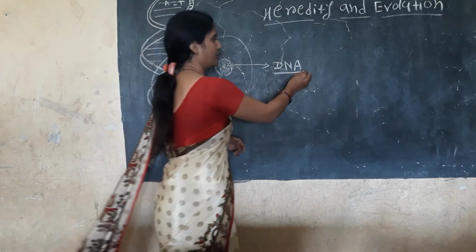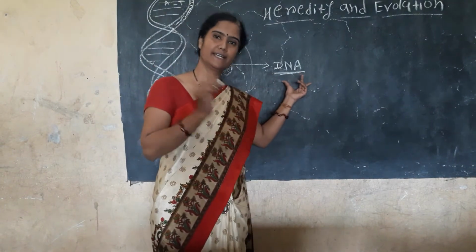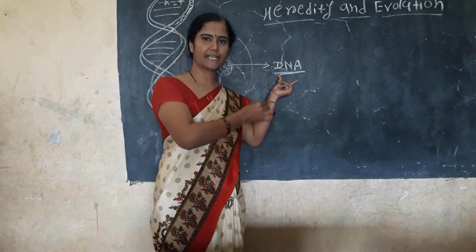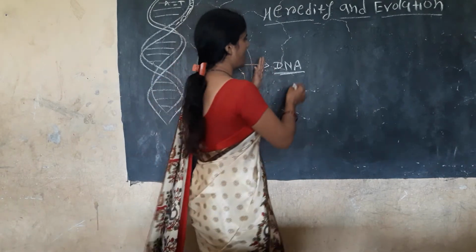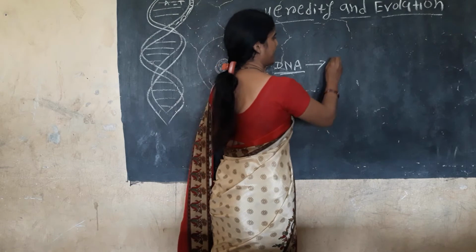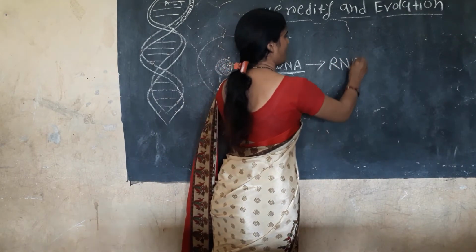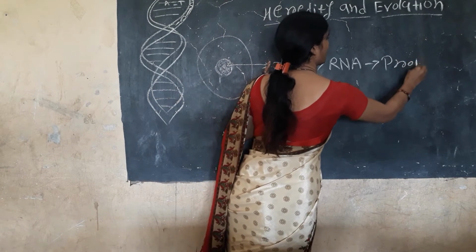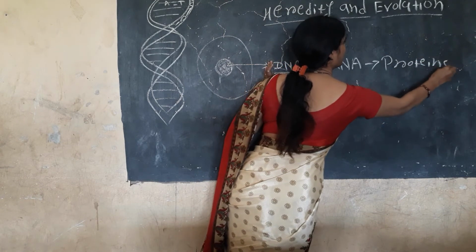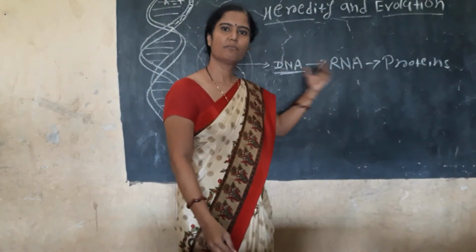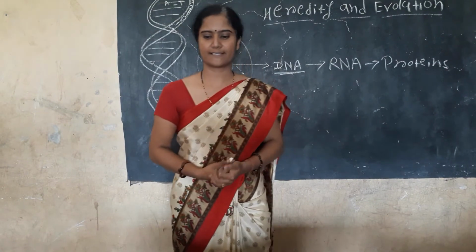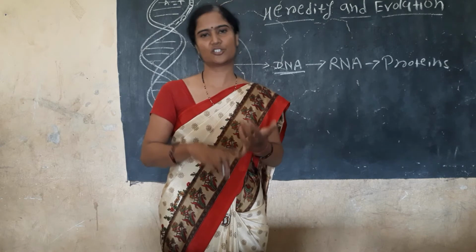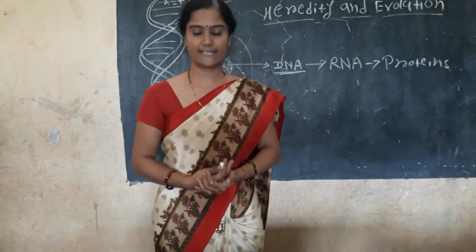With the help of DNA, the main content is DNA. All codes are present in DNA, and with the help of the DNA, protein synthesis can occur. After DNA, the RNA. With the help of DNA, RNA is formed, and with the help of RNA, proteins are formed. That is the method of protein synthesis. In protein synthesis, the three steps are there: transcription, translation, translocation. Now we can see that.